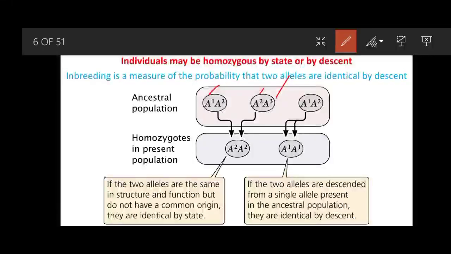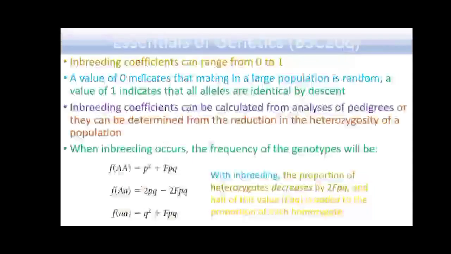In the present population, if A2 is a homozygote, the A2 alleles are coming from two different sources, so this is not identical by descent. But in the second case, the A1 allele is coming from the same ancestor, so these alleles are copies of this ancestral allele, and in this case they are identical by descent.